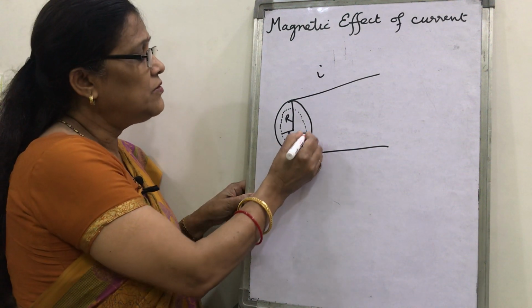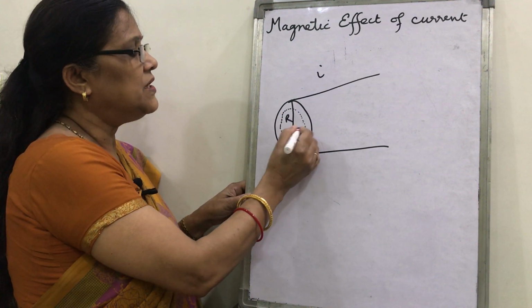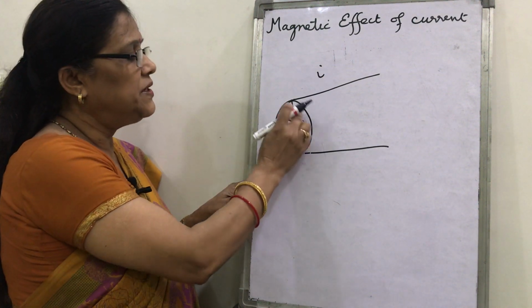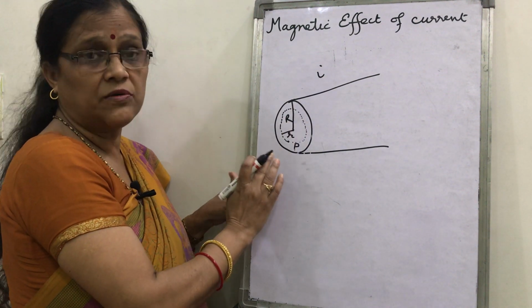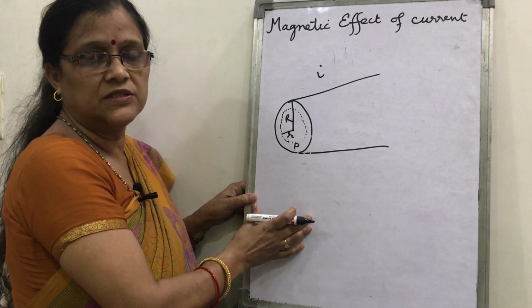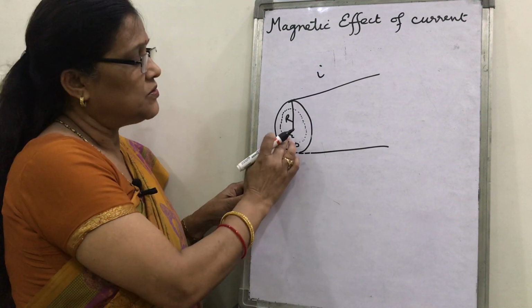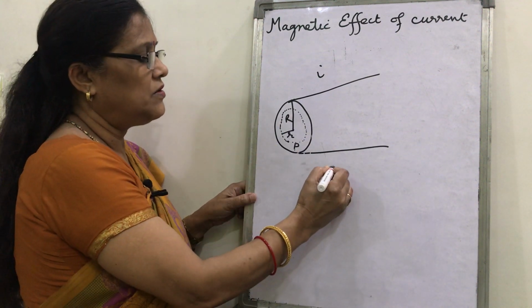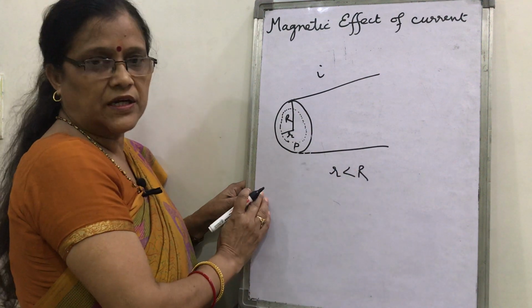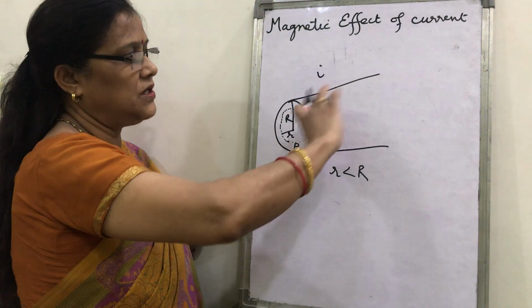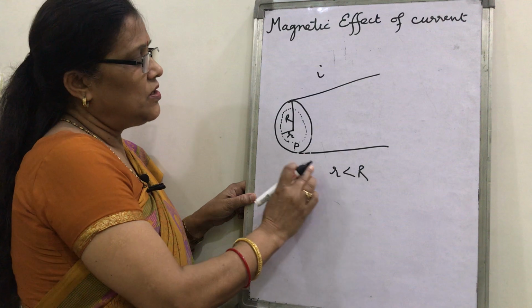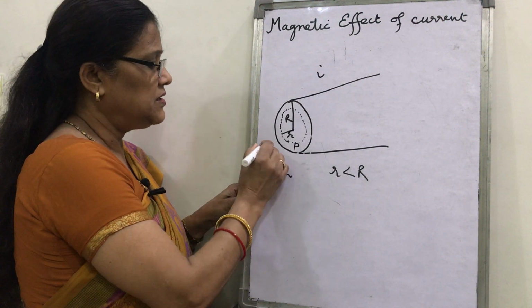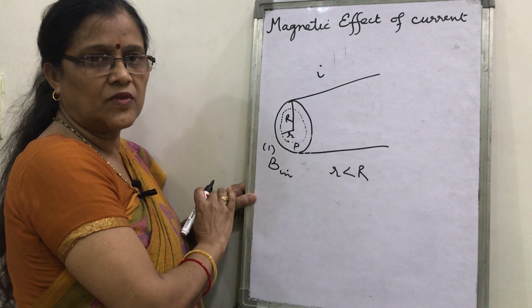Because within the wire P may lie from the center at a distance R anywhere. So, due to the symmetry, and you know Ampere's circuital law is used when symmetry exists, here at a distance R from the center, which is less than the radius of the cross sectional area of the wire, you have to find the magnetic field. So, we have to find the magnetic field inside, this is the case.